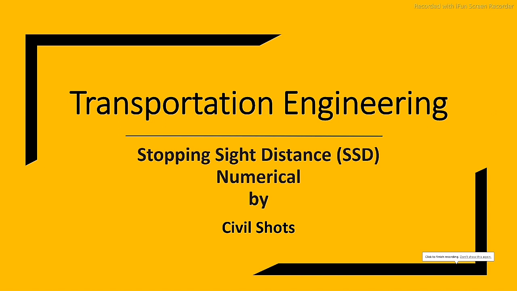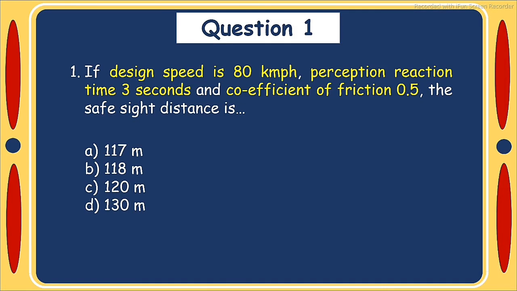Today's topic on Civil Shorts is transportation engineering, stopping sight distance, numerical. Question number 1. If design speed is 80 km per hour, perception reaction time 3 seconds and coefficient of friction 0.5, the safe sight distance is: option A, 117 meter; option B, 118 meter; option C, 120 meter; option D, 130 meter.